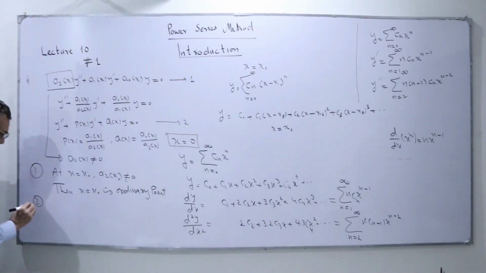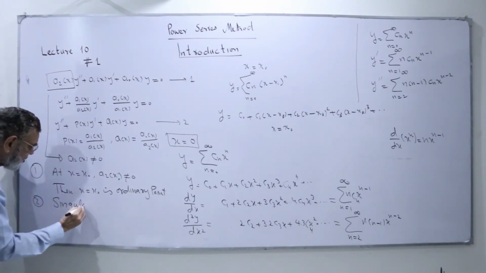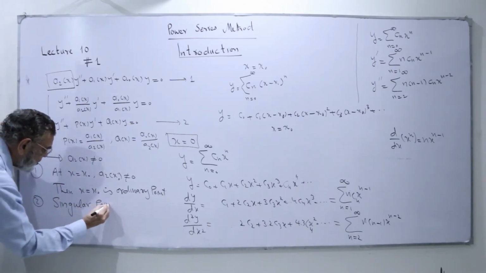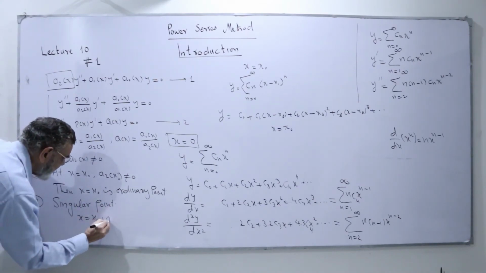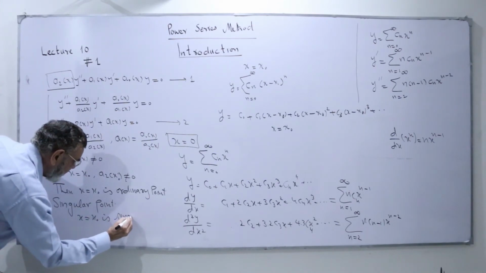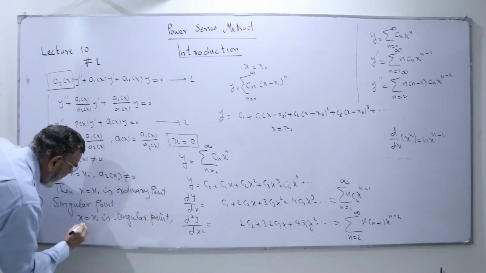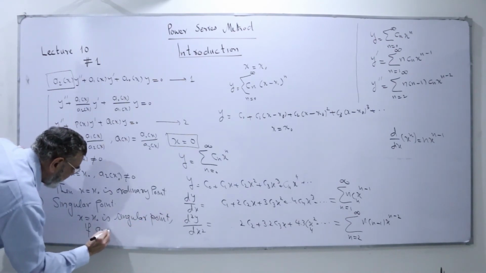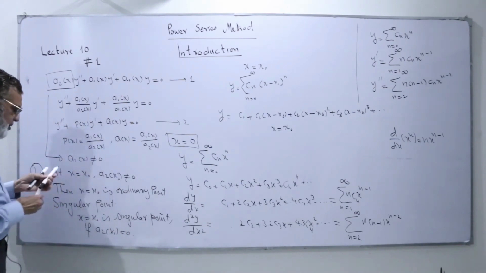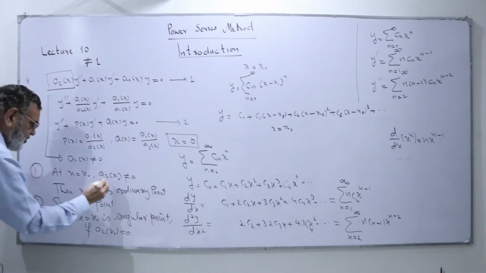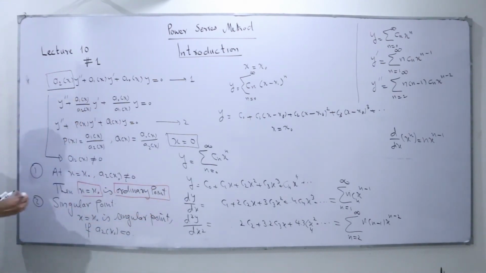Number 2, opposite to an ordinary point is a singular point. We say x equal to x0 is a singular point if a2 of x0 is equal to 0. We can define the solution of the function about the ordinary point, but we can't define the solution at the singular point at the moment.